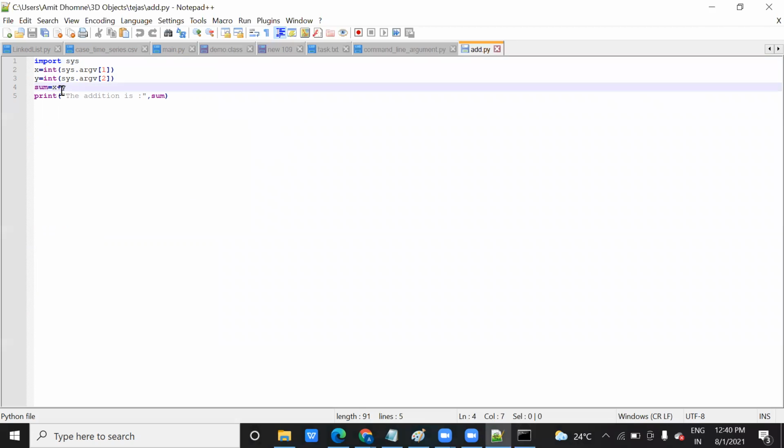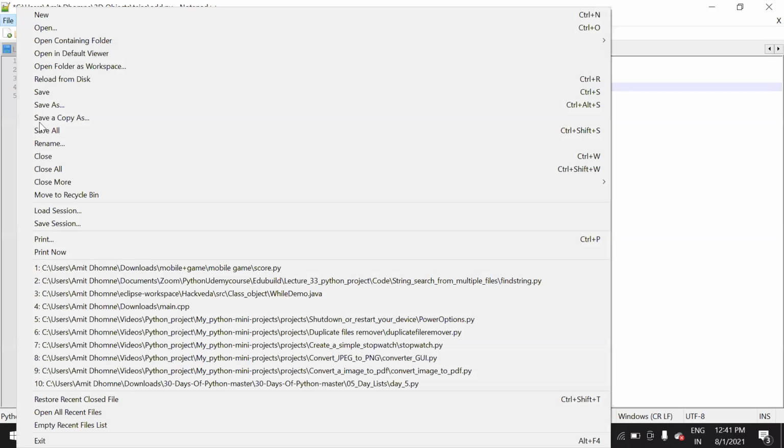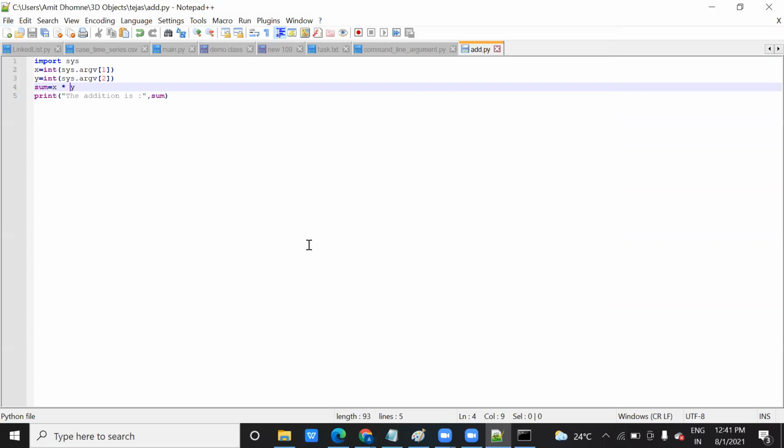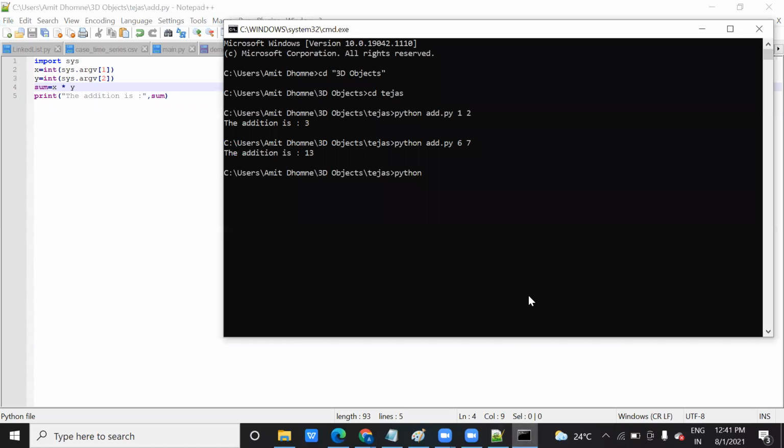If you want to change, you can change it to x into y also, save it here and then rerun it. Instead of this, let's take 4 and 5. See, it is printing 20. Now I'm running another file, which is this one.